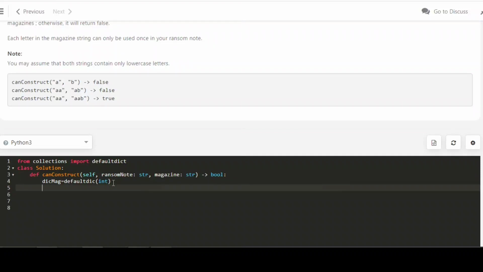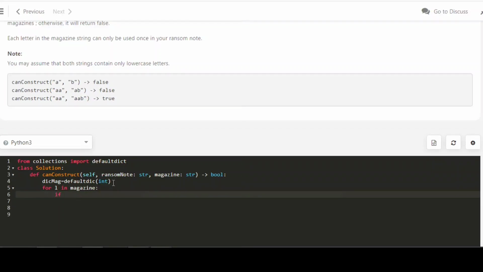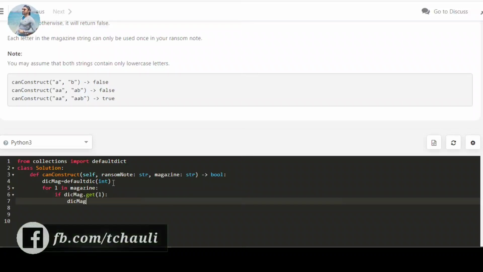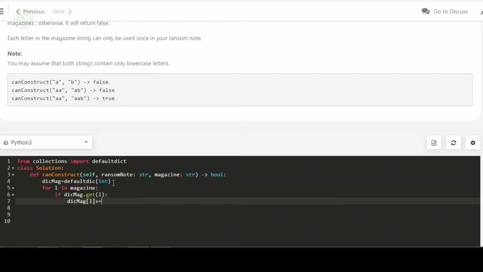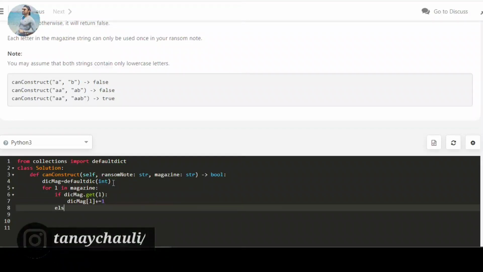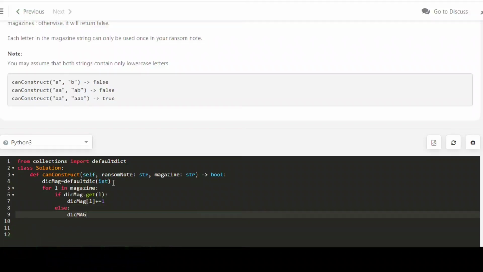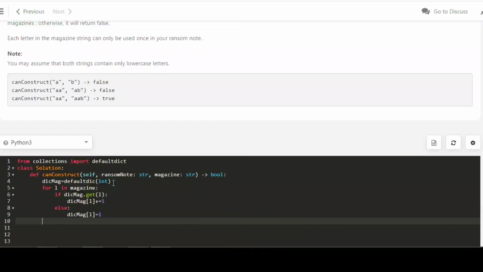First we store all the letters from the magazine in the dictionary. So for each letter in the magazine, we check if the letter is present. If dictionary.get(letter) is present, then we increment the value of this letter. Else, if it is not present, we assign the letter as a key and 1 as the value.